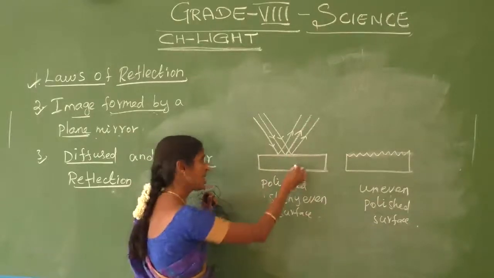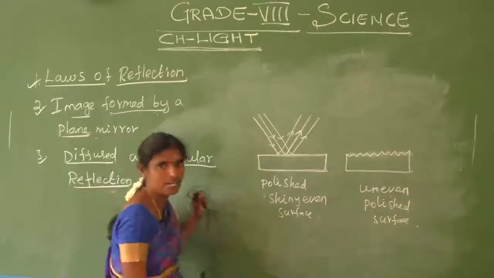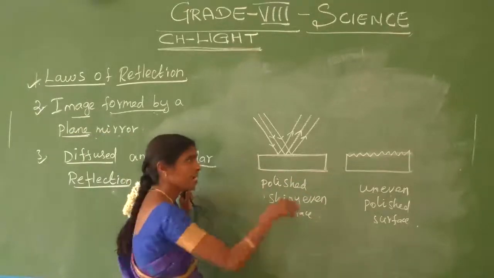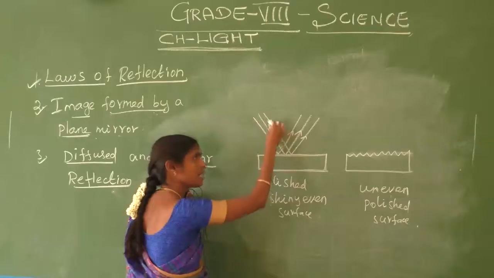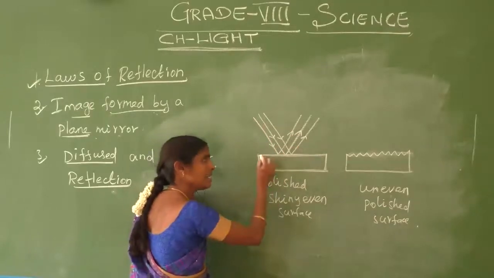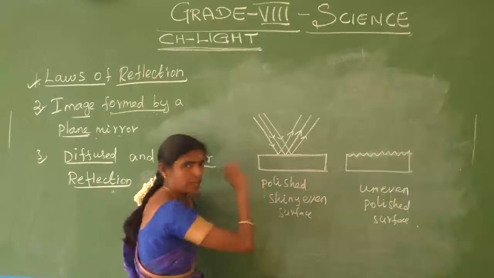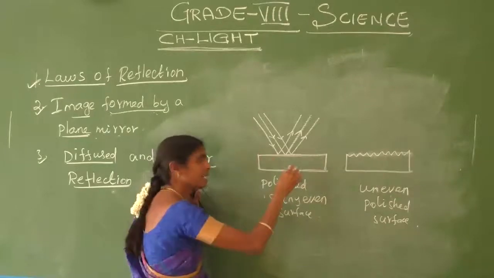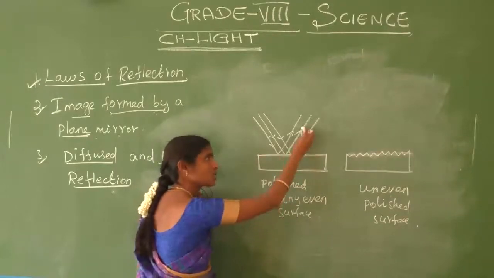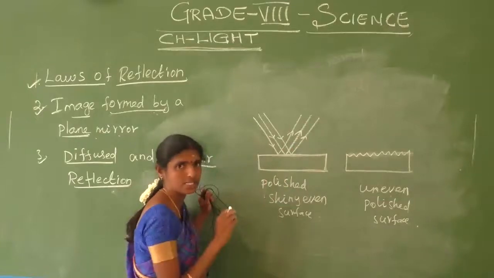This is called regular reflection. We apply parallel light rays on the even polished surface, and we get parallel reflected rays.